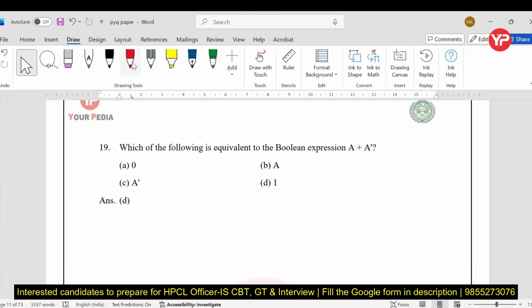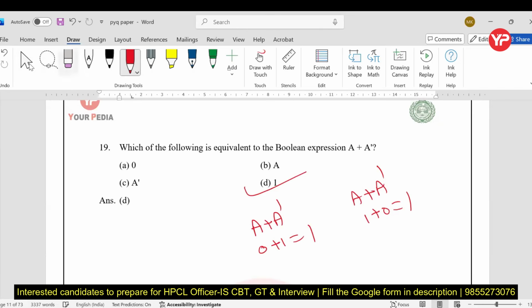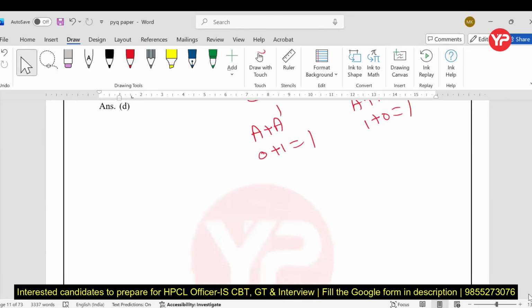Next, it's a digital logic question: which of the following is a Boolean expression of A plus A bar? We know that A plus A bar, by putting the value of A as 0, gives 0 plus 1, which is 1 only. Or if you put A as 1, then 1 plus 0 is 1 again. So the answer is D. Very simple. Now you can see how much time it will take to solve.